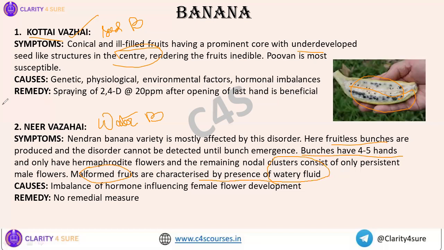Okay, so these are the two disorders in case of banana. Now why does it happen? If you see kota vajai, the causes of kota vajai are genetic factors, environmental factors, and hormonal imbalances. Okay, so those are the reasons for kota vajai. Neer vajai reasons are what? Imbalance of hormone, which influences the female flower development. That is why there are fruitless bunches, isn't it? So these are the two disorders in case of banana.